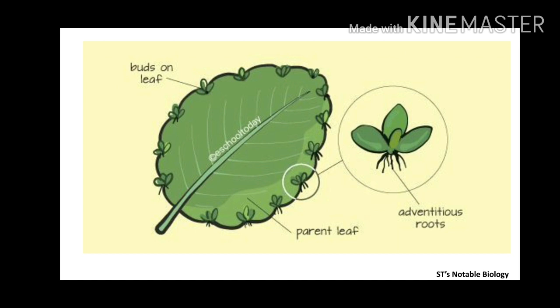See, in this example, what is this? Bryophyllum leaf. Okay, on the edges of this leaf we can see a number of smaller leaves. Each small leaf has adventitious roots. When any of these leaves detaches from the parent leaf and comes in contact with soil, it will grow into a new plant. This is also a best example of what? Asexual reproduction.